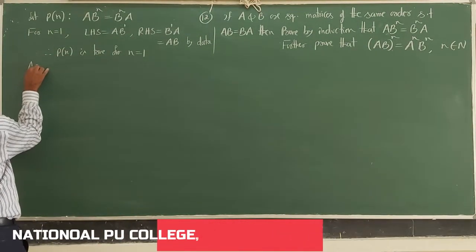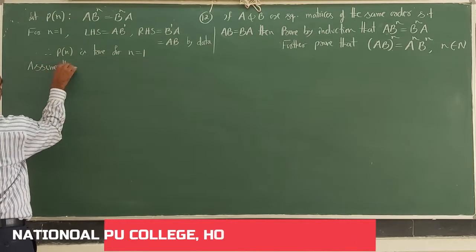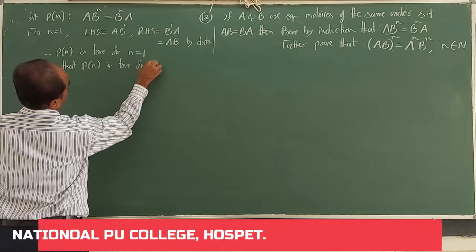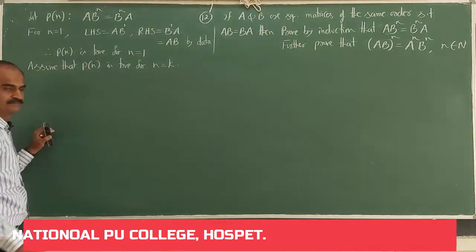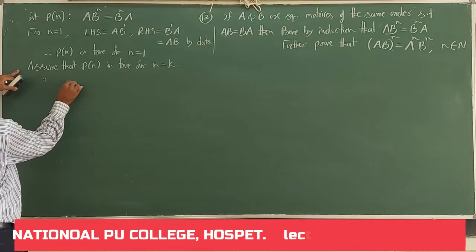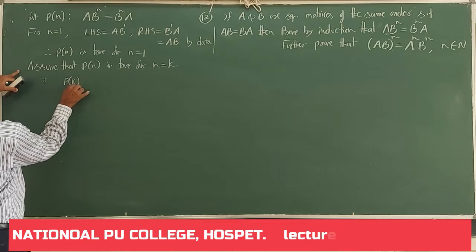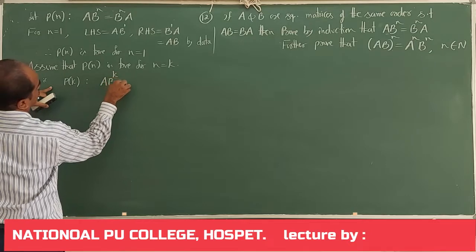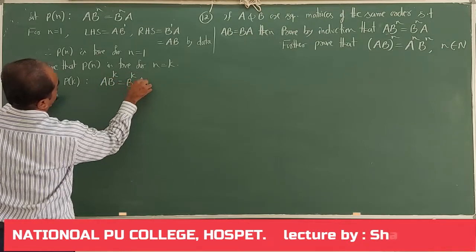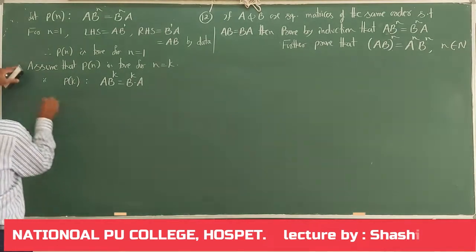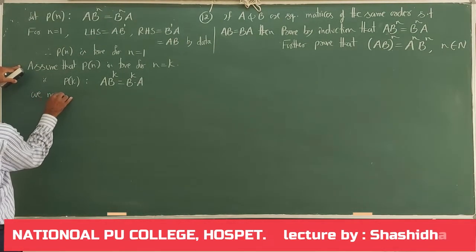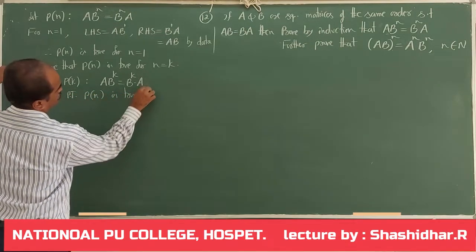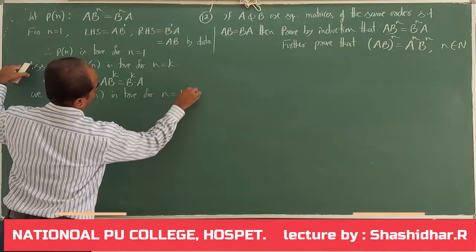Next, assumption. Assume that Pn is true for n equal to k. That is, the result now: A into B to the power of k is equal to B to the power of k into A. This is the assumption. We now prove that Pn is true for n equal to k plus 1.